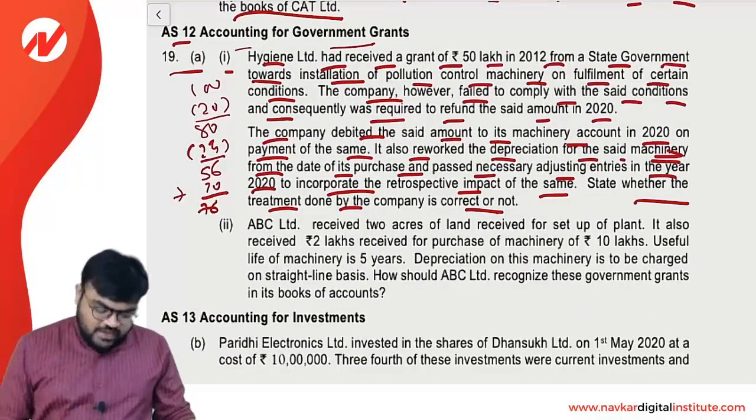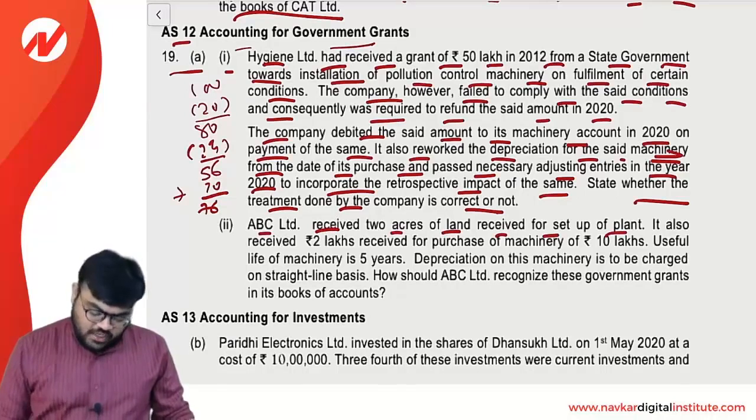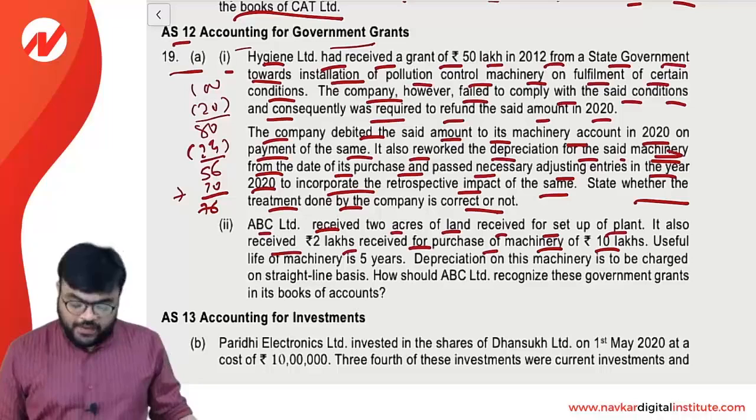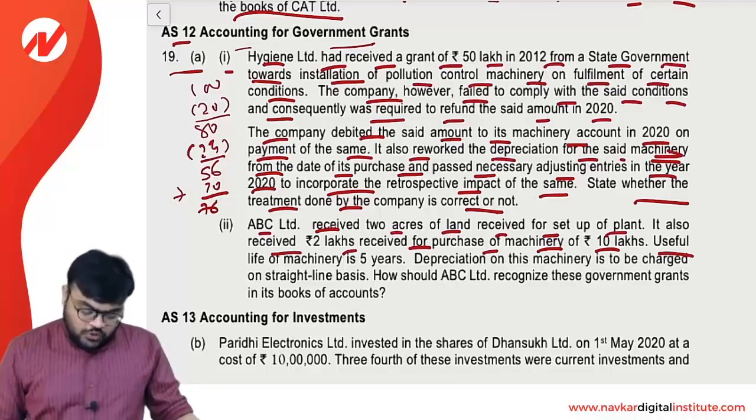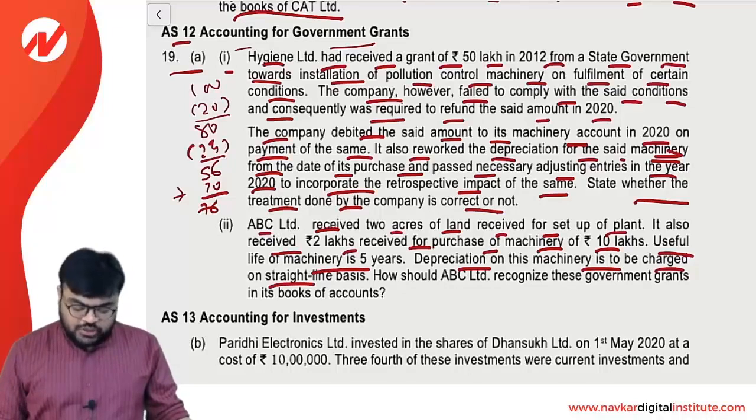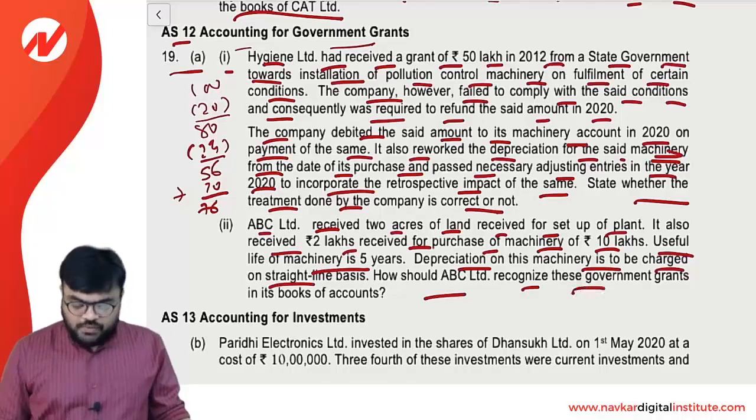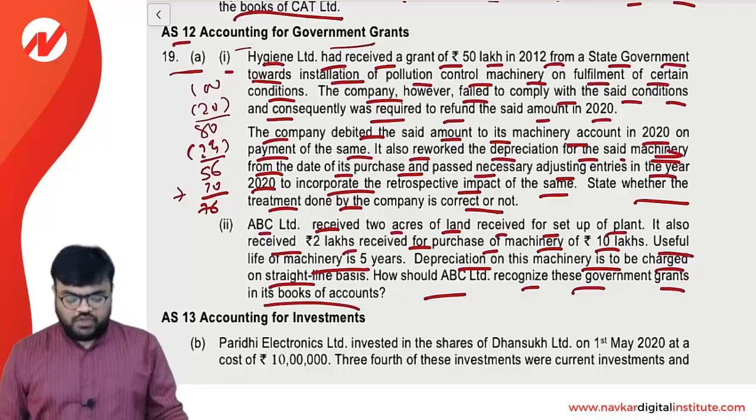Let's start the next question. That is nothing but question number 19A, sub question 2. ABC Limited received 2 acres of land for setting up a plant. It also received 2 lakh for purchase of machinery costing 10 lakh. Useful life of the machinery is 5 years. Depreciation on machinery is to be charged on the straight line basis. How should ABC Limited recognize this government grant in the books of account?